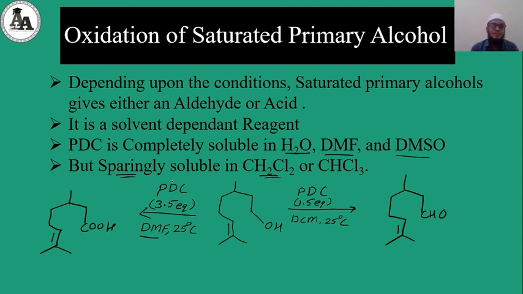Because our PDC reagent is used in 3.5 equivalence, and it has one special property: it is solvent dependent, and it is completely soluble in water, DMF or DMSO. So it will directly convert this primary alcohol into an acid. It will not stop at the aldehyde stage. It will give us an over-oxidation product, that is, an acid.